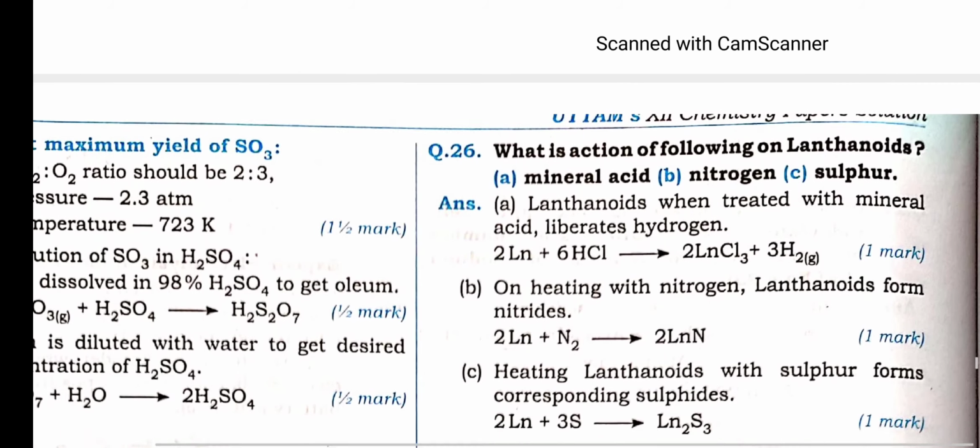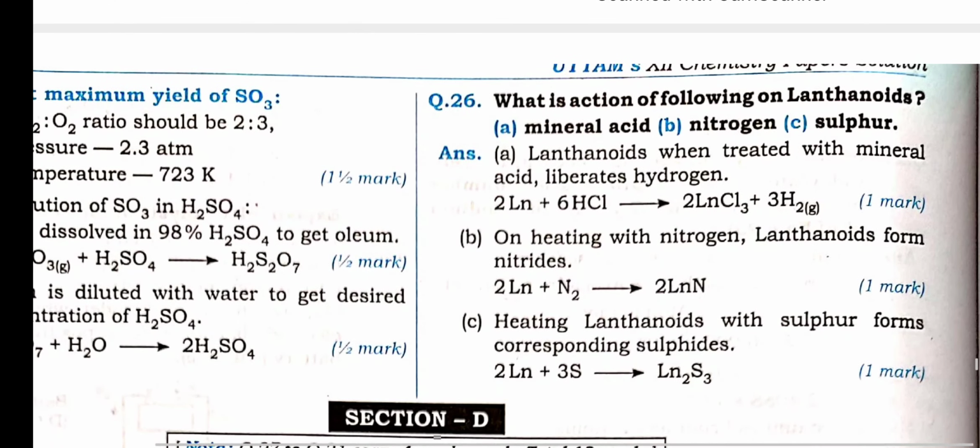And 26, what is the action of mineral acids on lanthanoids? This also you prepare. Action of mineral acids on lanthanoids. What are the actions of the following on lanthanoids? If you add HCl on lanthanoid, what will happen? Reaction will take place. Nitrogen, sulfur you add. So in this way, nitride is formed, LnN. Ln is the general symbol for lanthanoids.